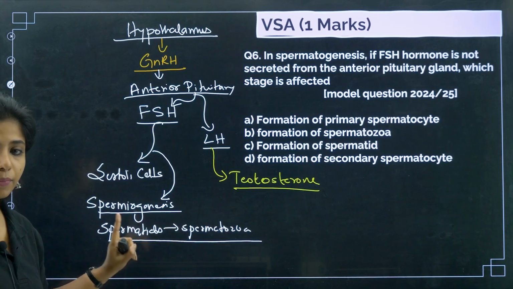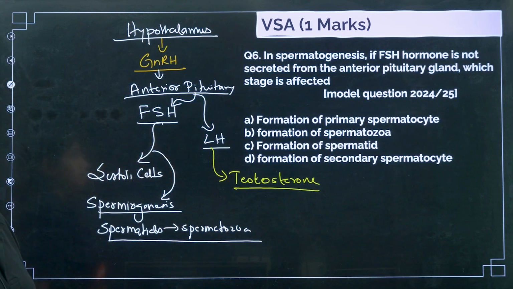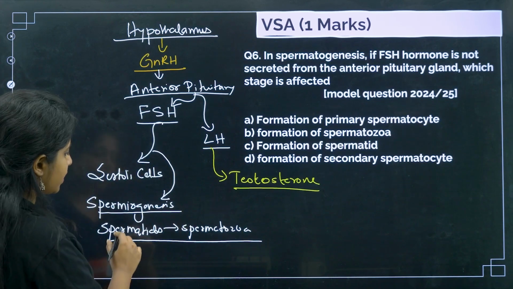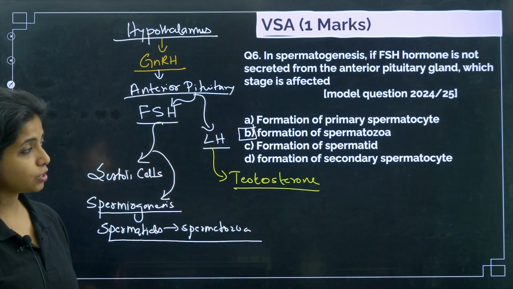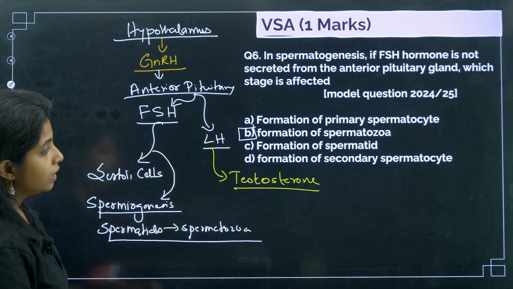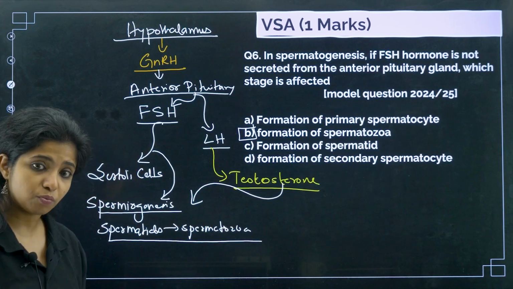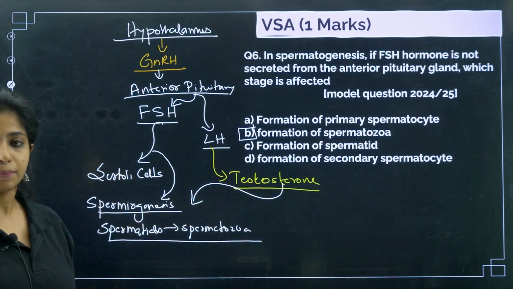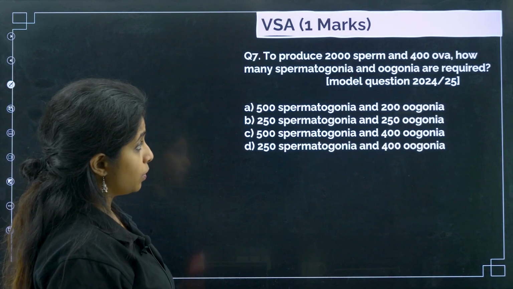Okay, please remember that. So in spermatogenesis, if FSH hormone is not secreted by the anterior pituitary gland, which stage is affected? So basically, which stage do you think will be affected? It will be this particular stage, spermatogenesis, where the spermatids will be forming spermatozoa, the formation of spermatozoa. So this will be affected. Now over here it also needs testosterone as well. Please remember that. So if this is also not happening, then also this particular stage would not be taking place. Cool?